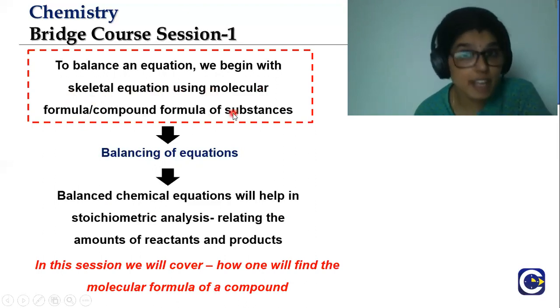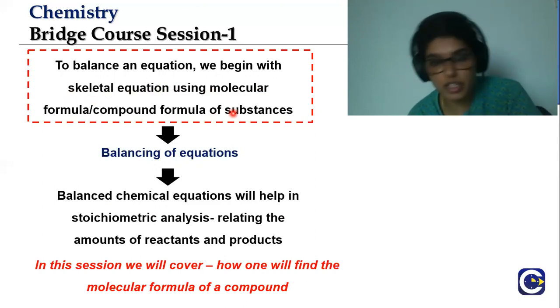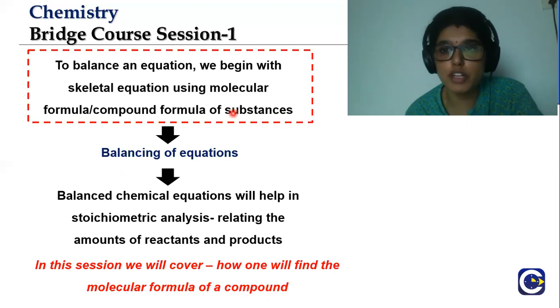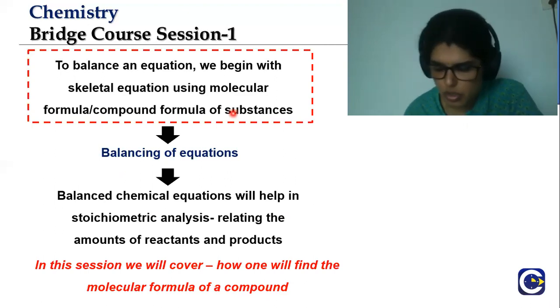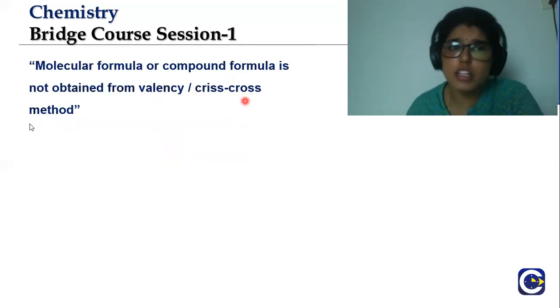I wrote PCl5, H2O, HCl, which are all molecular formulas, aren't they? Now, in this session, what we are going to concentrate on is finding the molecular formula. How do you find the molecular formula for a substance? That is what we are going to focus on. How do we do it? Generally, we use the balancing or crisscross method.